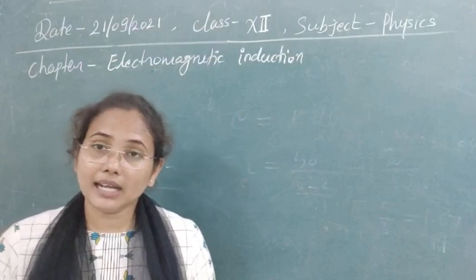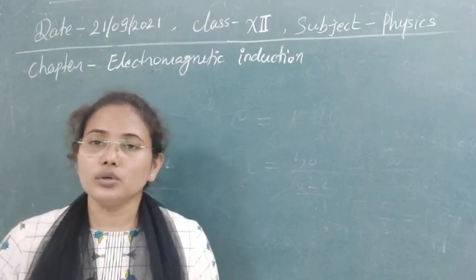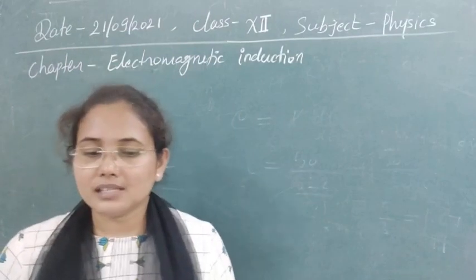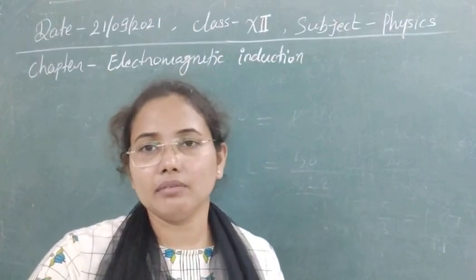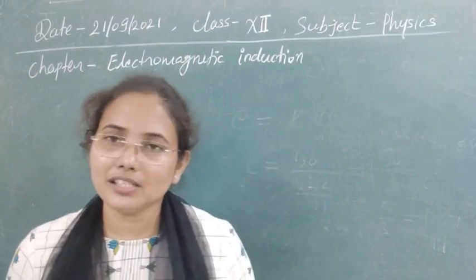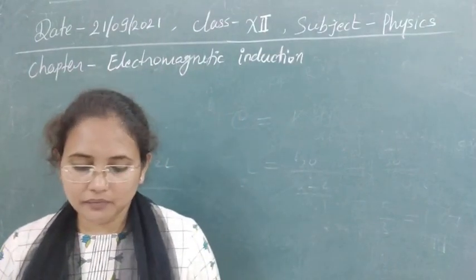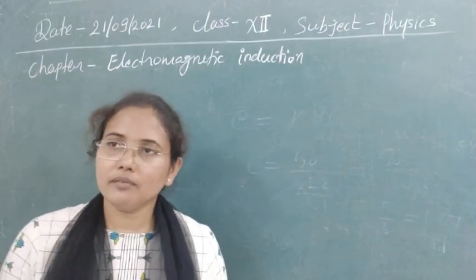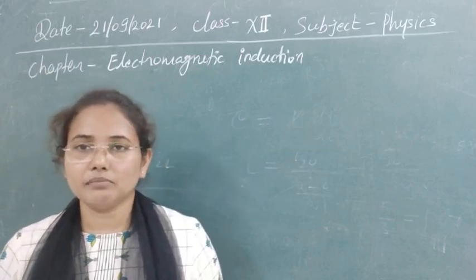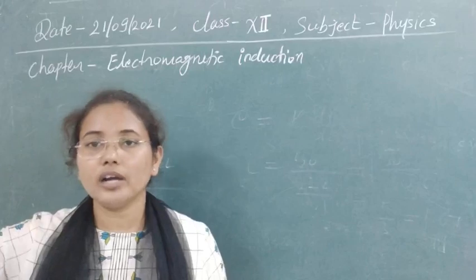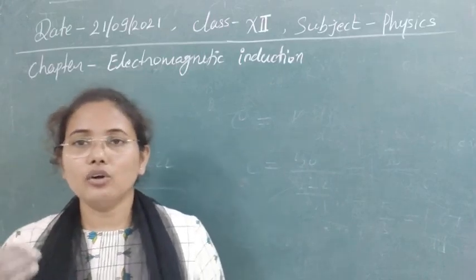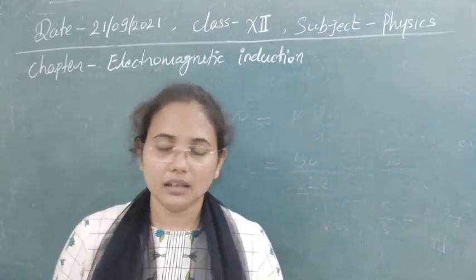But whenever we take it out suddenly, the field will change suddenly, and due to the change in field there will be a change in flux, and due to the change in flux there will be production of induced EMF. That production of induced EMF will occur both times, whenever we put it near the solenoid or take it out, but in the outward case it will be greater than the inward case.